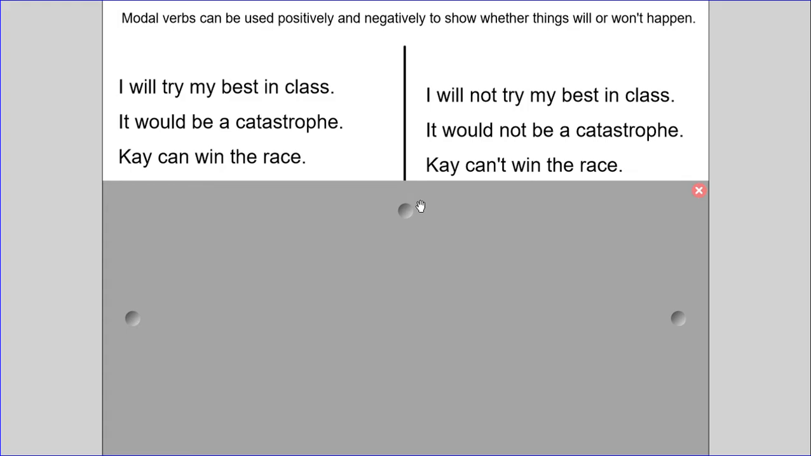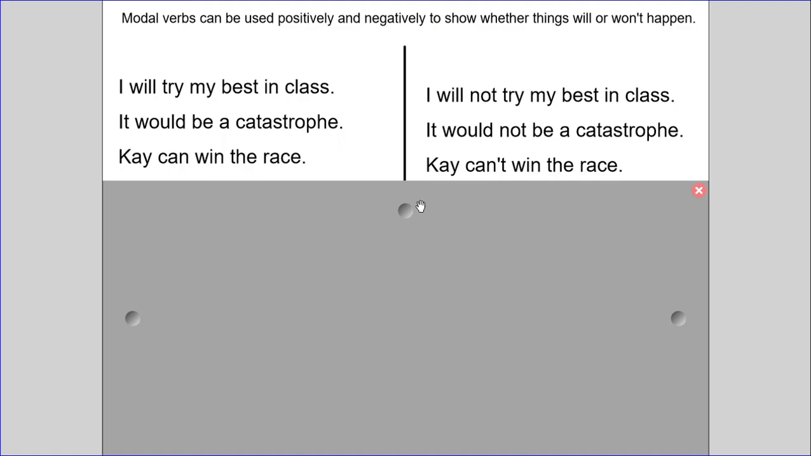Could I do that for the first 2 sentences? I will not try my best in class. So will not is contracted to won't. I won't try my best in class. It would not be a catastrophe. Would not is contracted to wouldn't. It wouldn't be a catastrophe. You can see those both make sense.